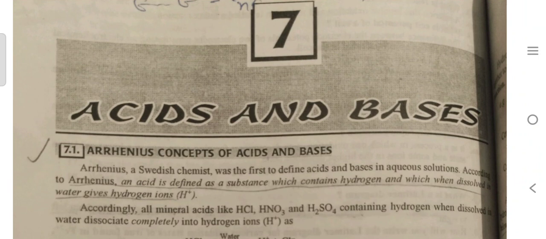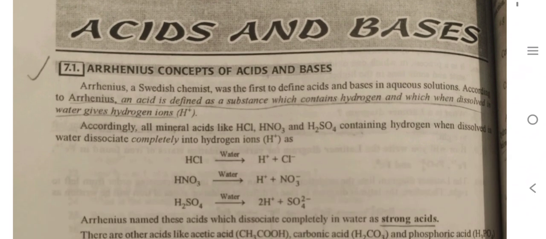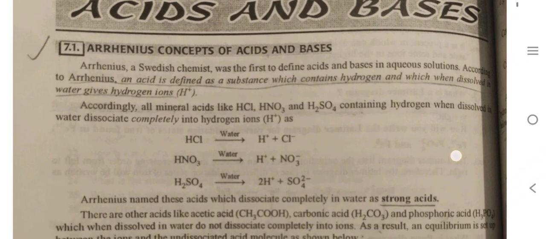Today we will make a visually impaired video on the topic of acid and base. Arrhenius concept of acid and base. Arrhenius, a Swedish chemist, was the first to define acid and base in aqueous solution.